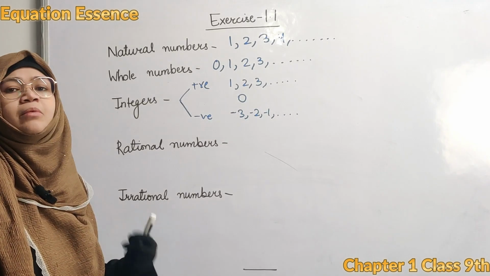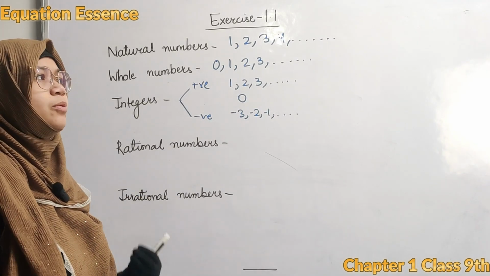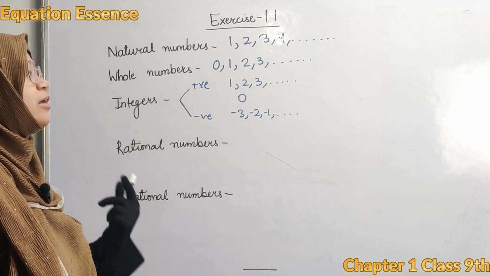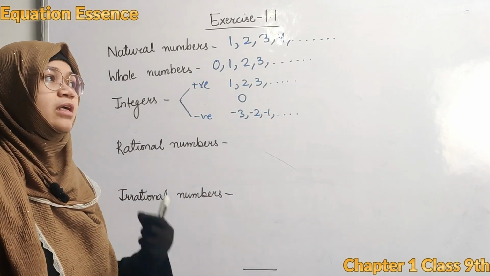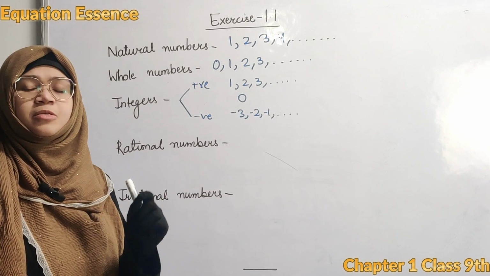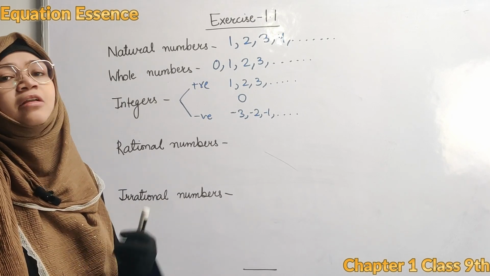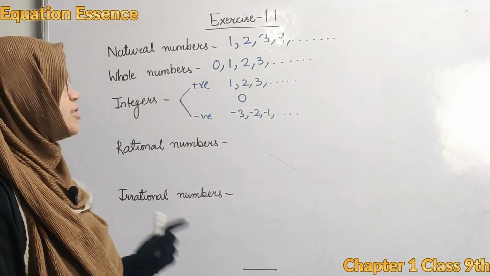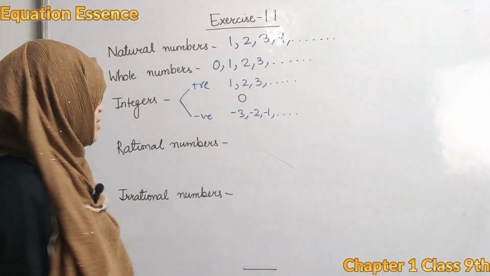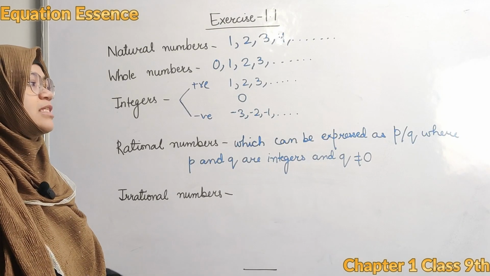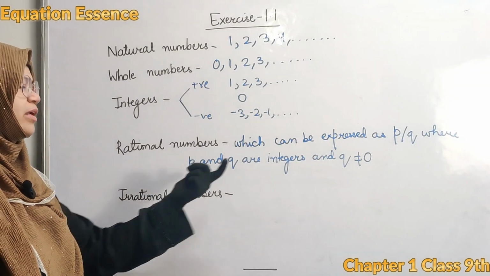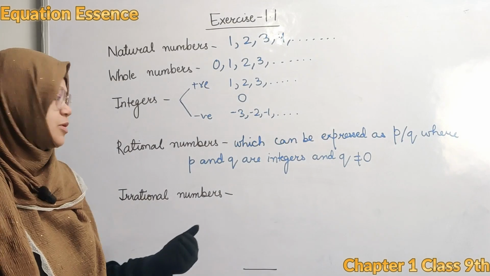Rational numbers are those numbers which are in the form of p upon q, that is in a fraction, where p and q are integers and q does not equal 0. This is the most important part, that the denominator cannot be equal to 0. So the basic definition is, which can be expressed as p upon q, where p and q are integers and q does not equal 0.